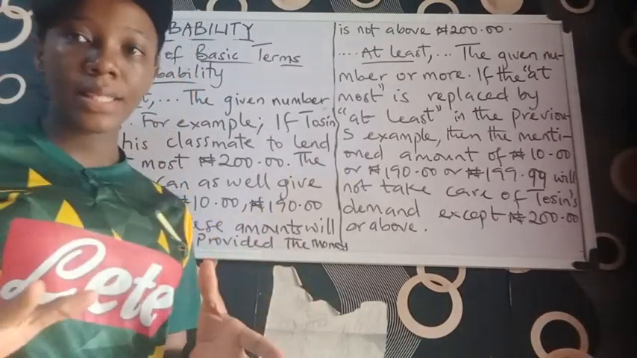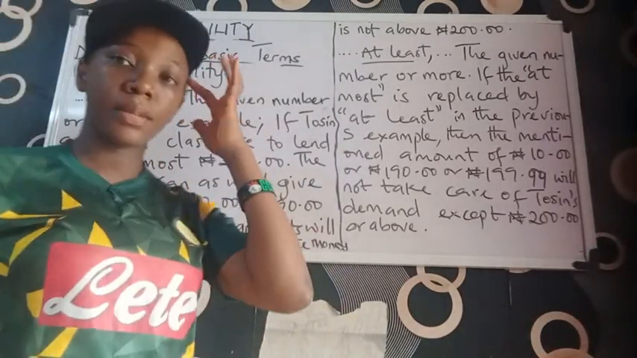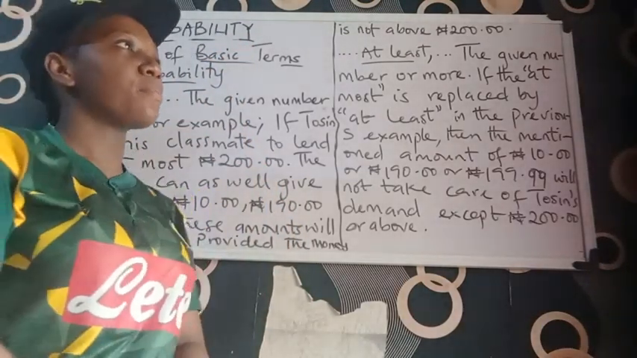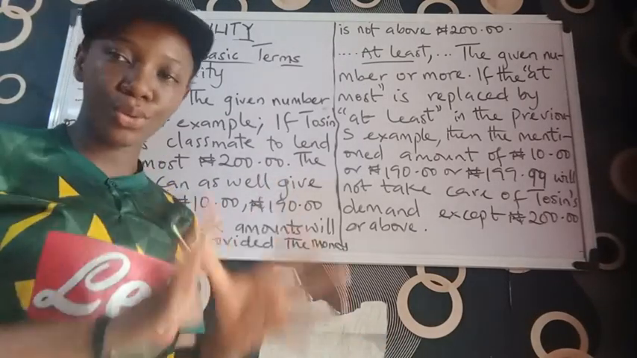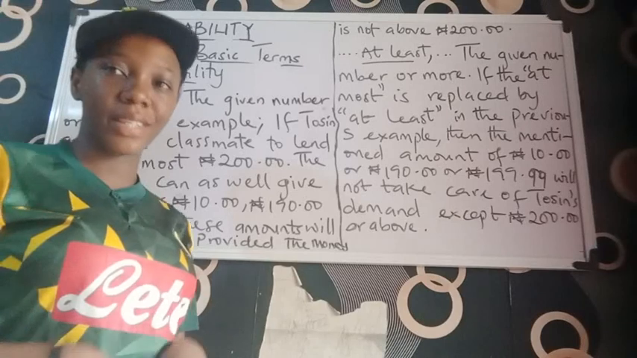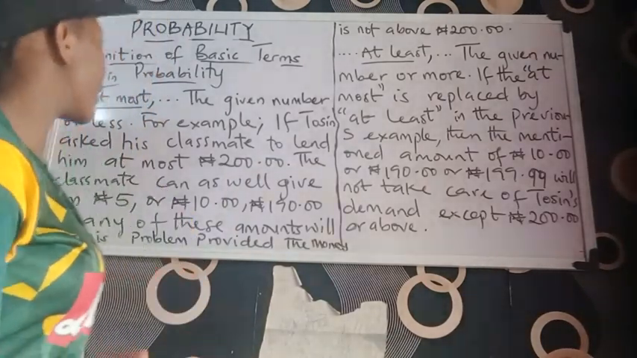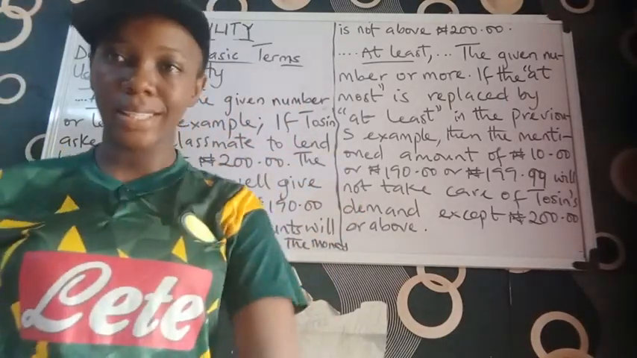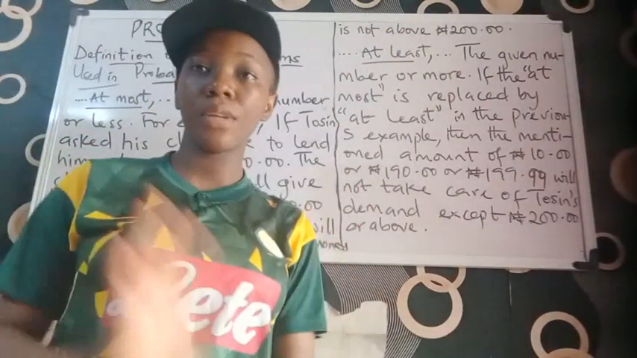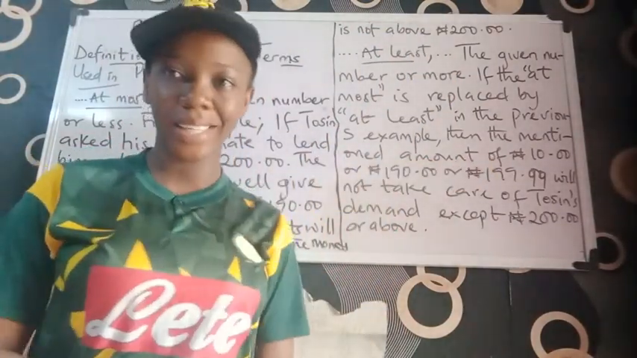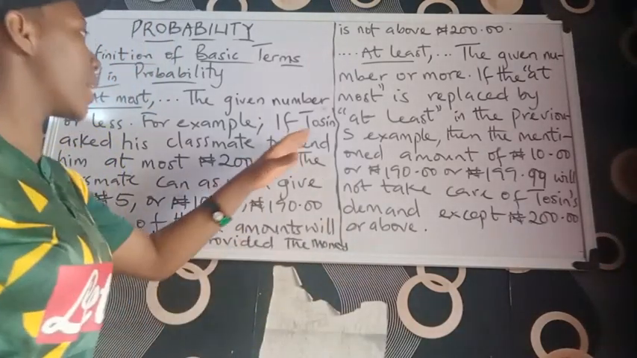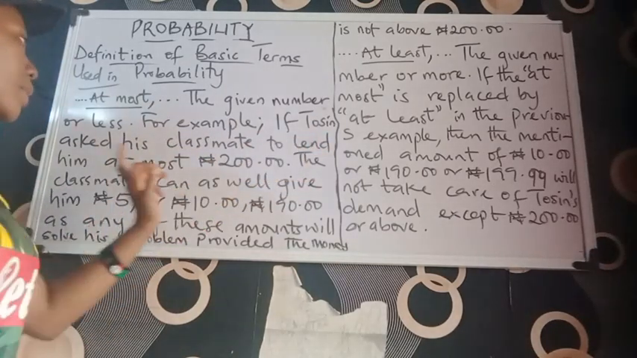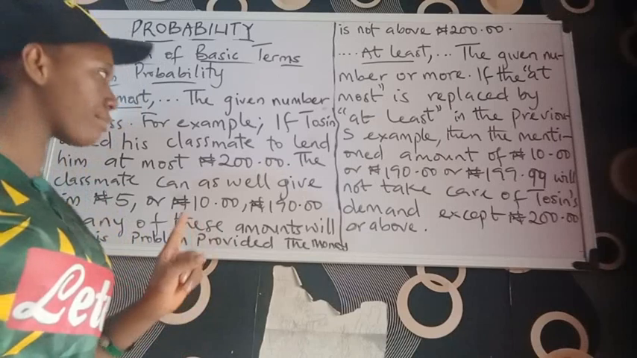So looking at the last 2 terms used in probability, we have the "at least" and "at most." Most times we are very confused with these 2 terms, but I'm going to break it down in this video. So "at most" means the given number or less, while "at least" means the given number or more. Hope that is clear.